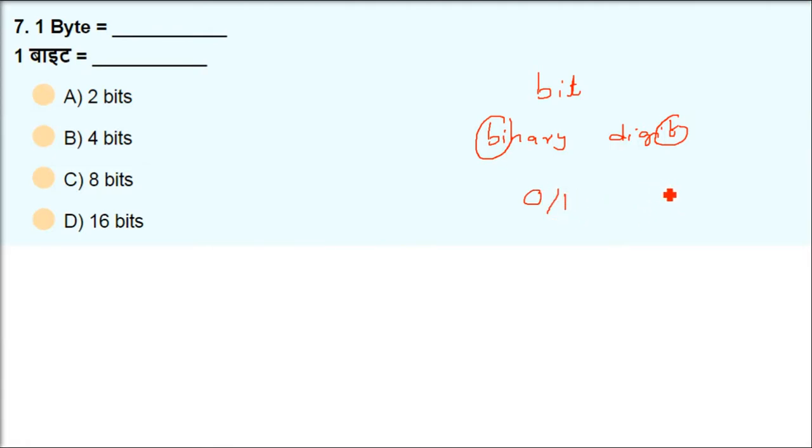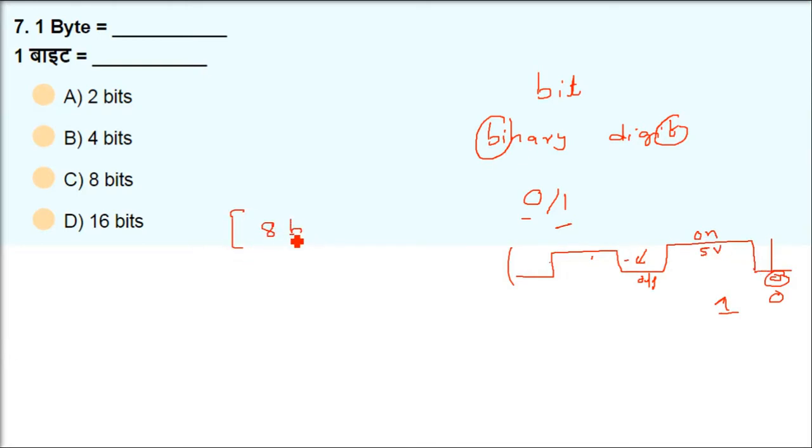It can be 0, it can be 1. For example, assume a switch in your room. When you push it off, that's 0. When you push it on, that's 1. If I make a diagram like this, you can easily find out the lower one can be represented by 0, the above one is 1, on. In electronic terms, the lower one is 0 volt, the above one is 5 volt. This is how 0 and 1 is formed.